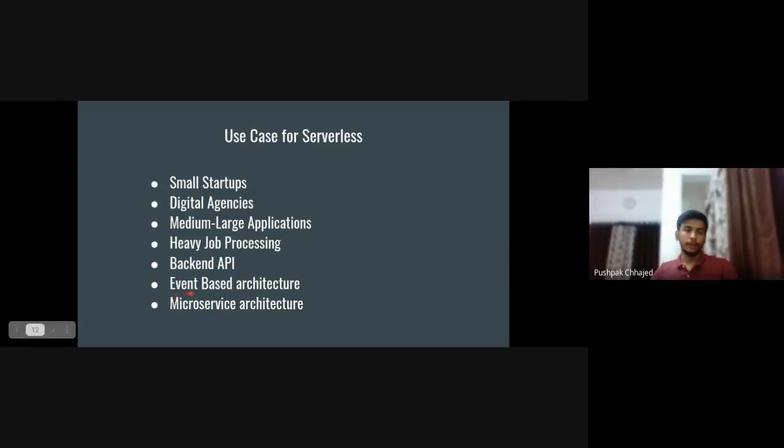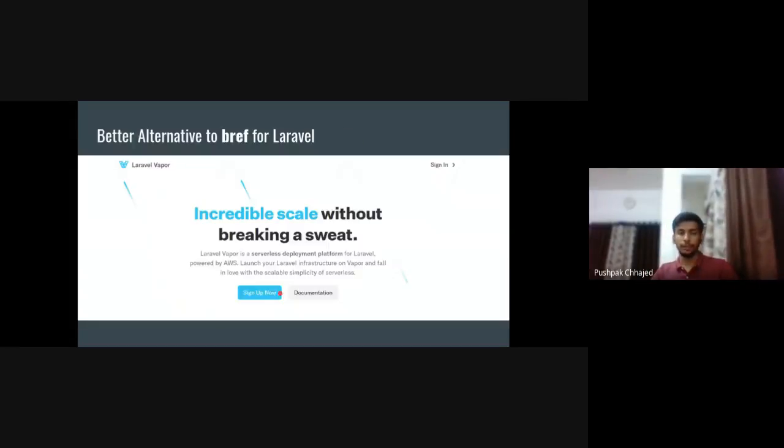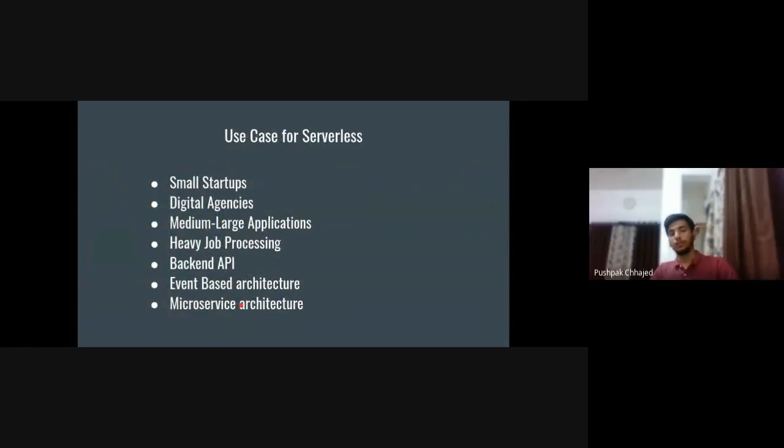The second important thing is event-based architecture. Let's suppose you need to run code on a specific event; you can configure that using serverless, because you can add as many triggers as you want.